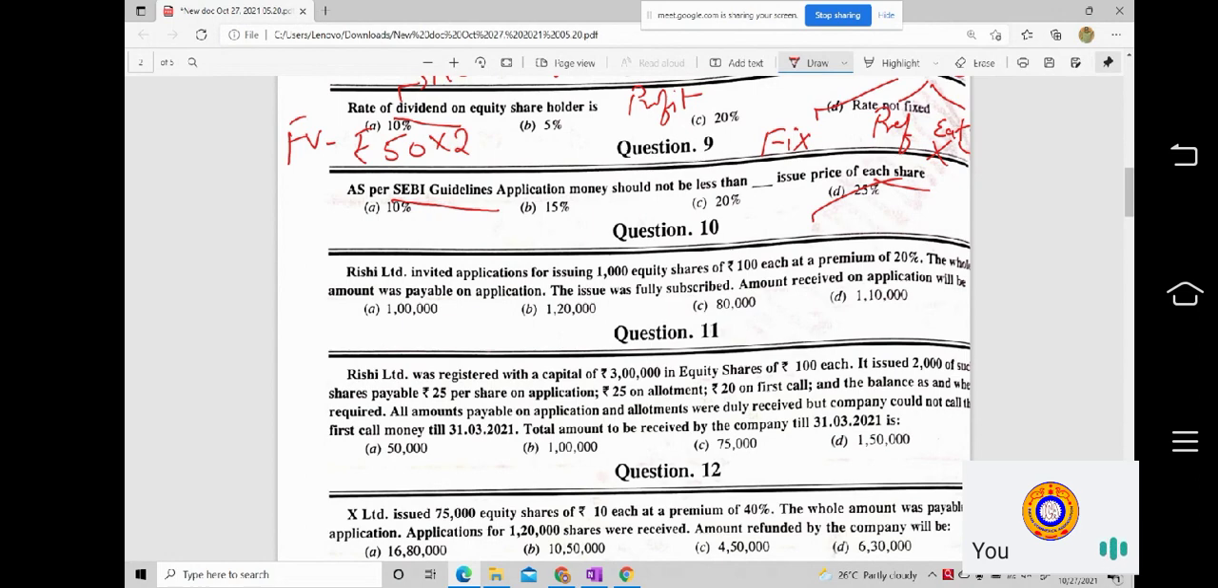In the same way, it depends on every question. Based on the face value only, we can bring out the split ups: how much for application, how much for allotment, calls, all those things. So as per the SEBI guideline, 25 percentage is declared as the minimum amount for application. It should not be less than 25 percentage. Any doubt up to this?